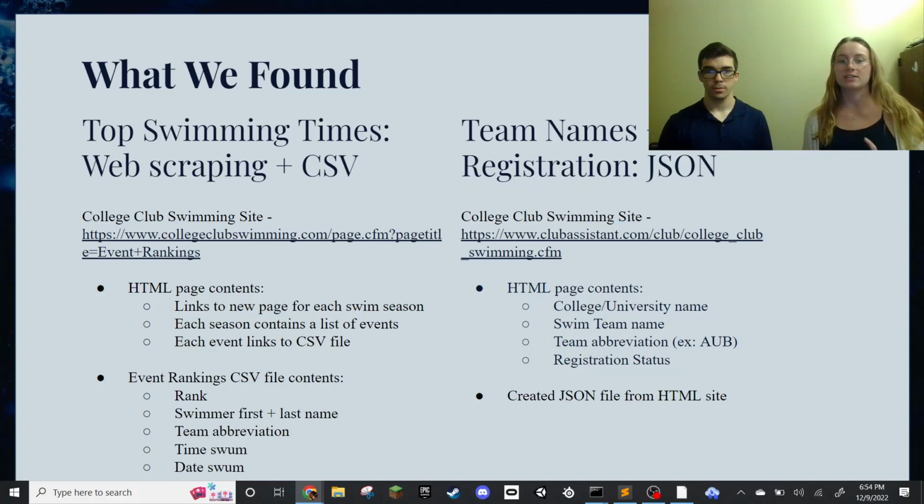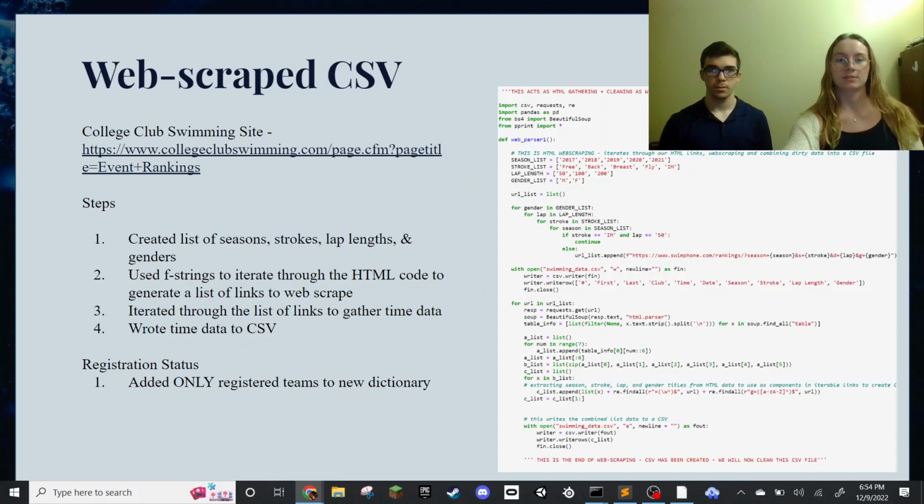Within each CSV, you had swimmer rank, swimmer first and last name, team abbreviation, time swum, and date swum. And that was the big data, tons of CSV files on that site. Our second main data source was the college club swimming site's JSON file full of team data, registration data, and their locations. So that had their abbreviations, their team name, all of that. And we used those in tandem to conduct our project.